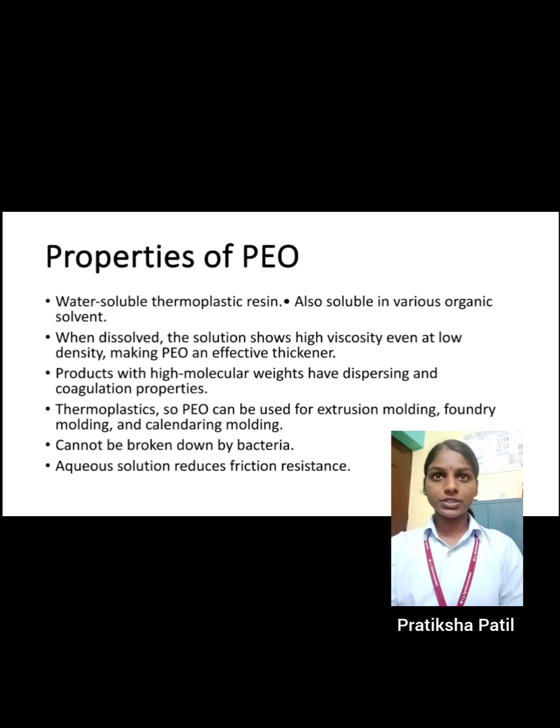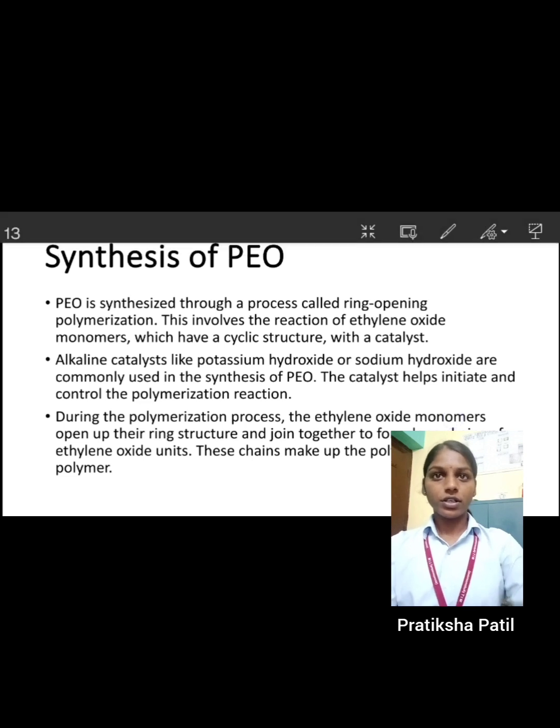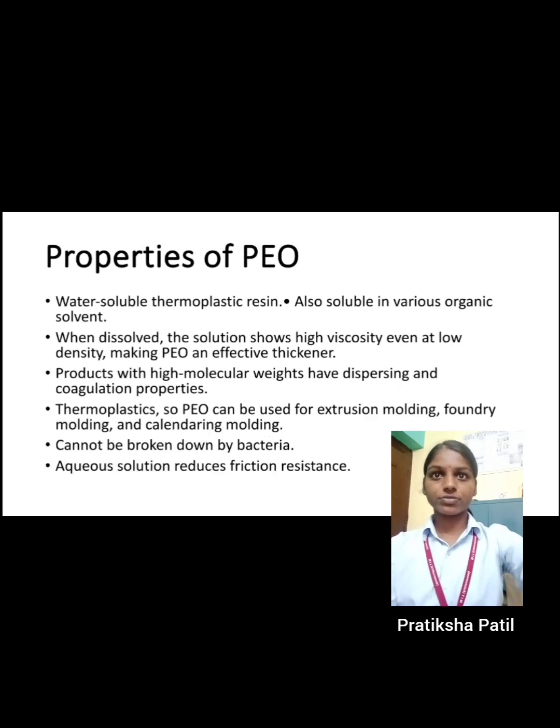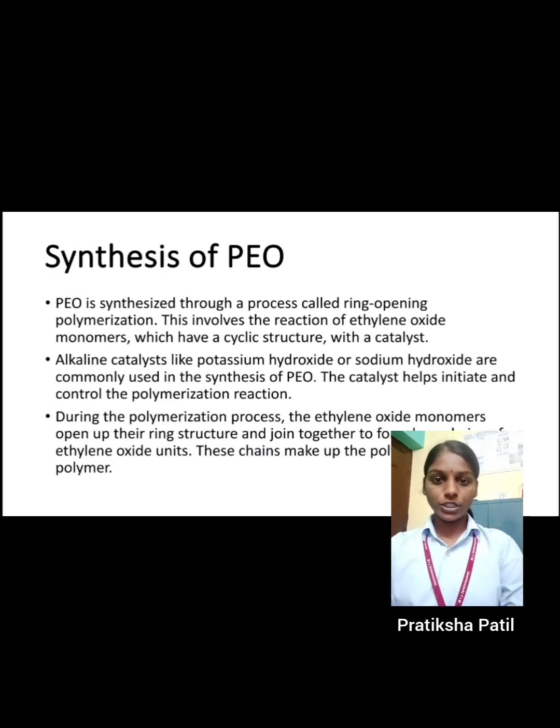It is a thermoplastic, so polyethylene oxide can be used for extrusion molding and calendering molding. It cannot be broken down by bacteria, and it is a durable polymer that resists degradation. Aqueous solution reduces friction resistance.